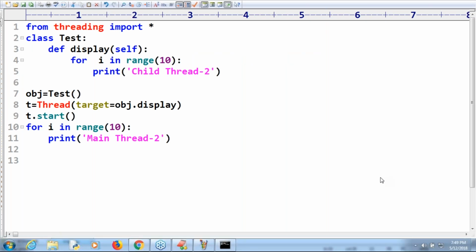Srivani, we extend the Thread class. We can't extend any other class, right? Srivani, that was Java. But in Python, multiple inheritance is there. Don't worry, multiple inheritance is there. Now I have one small doubt, sir.